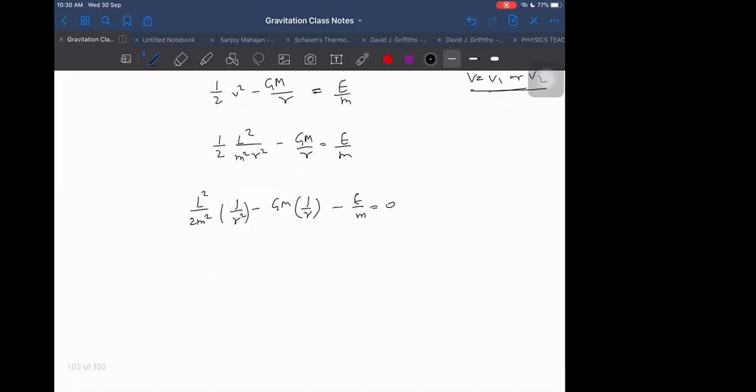I don't need to solve it, in fact. I need to know 1 by R. Let the roots be R1 and R2, so R is equal to R1 and R2. So 1 by R has what roots? 1 by R has roots 1 by R1 and 1 by R2. If these are the roots, what is the sum of roots? 1 by R1 plus 1 by R2.